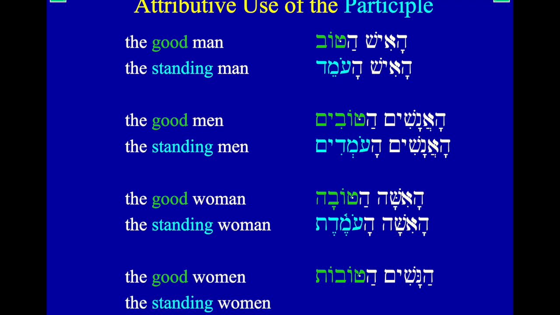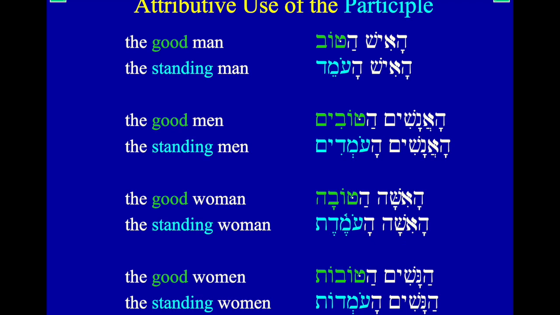The good women is ha-nashim ha-tovot. The standing women would be ha-nashim ha'omedot. So do you see how these are exactly the same grammatical pattern? That is, you can have the attributive use of the adjective and the attributive use of the participle.